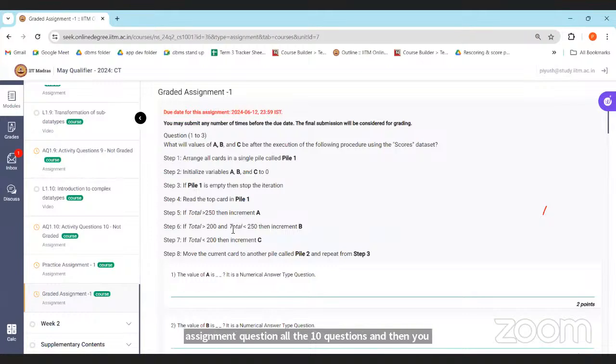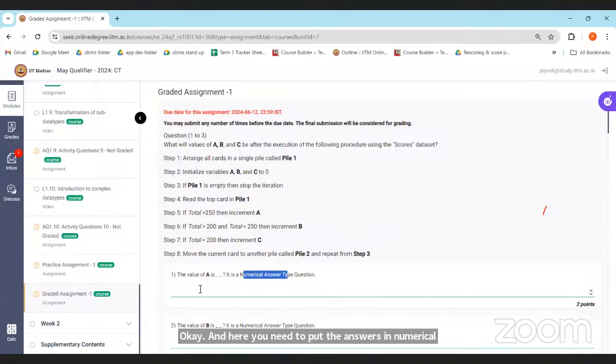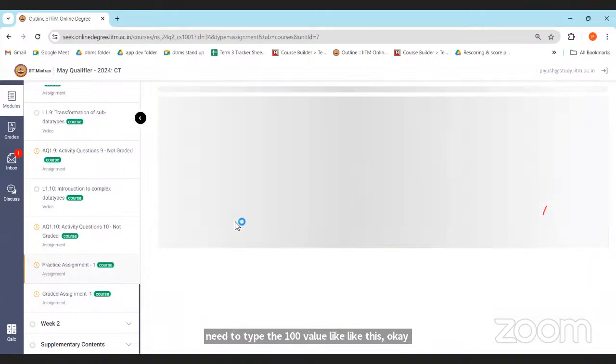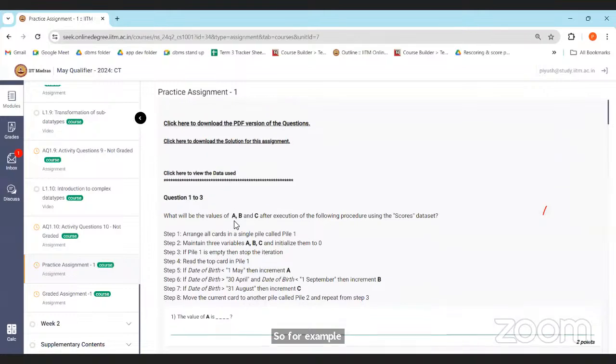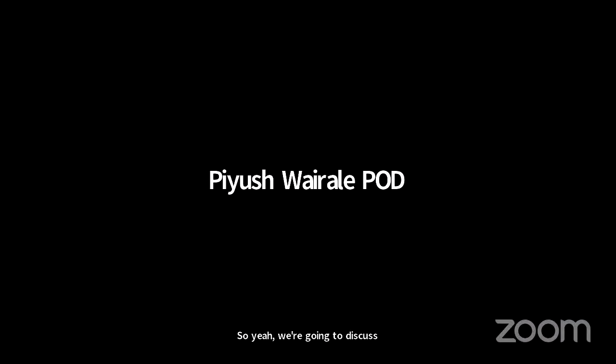And here you need to put the answers as numerical answers only. If the value of A is 100, then put just 100 only. You don't need to write anything else. You just need to type the value 100 like this. So yeah, we're going to discuss the practice assignment questions now. Now let me share my screen.